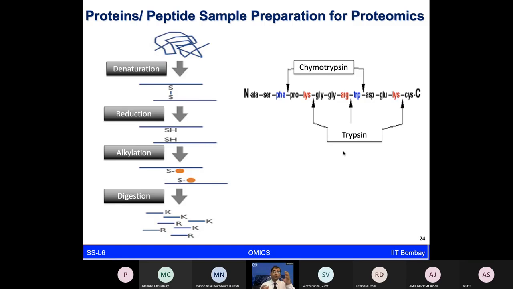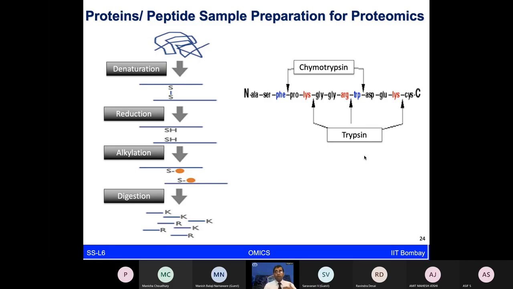So finally, let's say in a tube you took the plasma sample, which may have, for example, 1000 proteins, and you have added the enzyme trypsin. This is going to chop down all those 1000 proteins wherever there is lysine or arginine in their polypeptide chains, and make maybe 10,000 peptides, for example. These 10,000 peptides are what we are going to analyze simultaneously in very complex instruments like mass spectrometers.